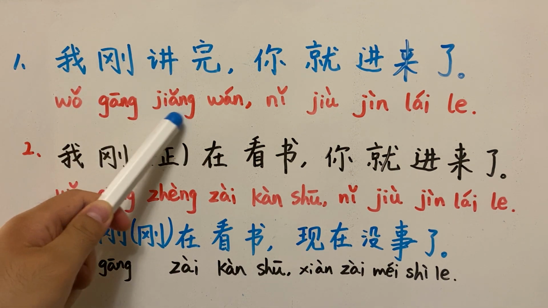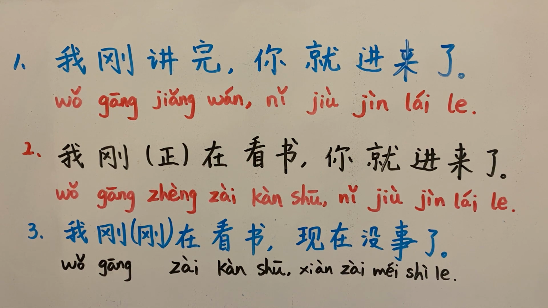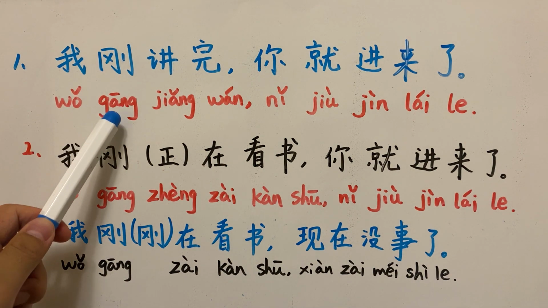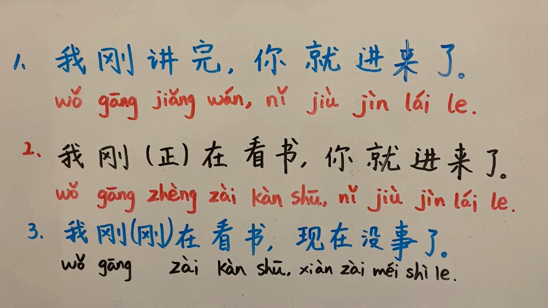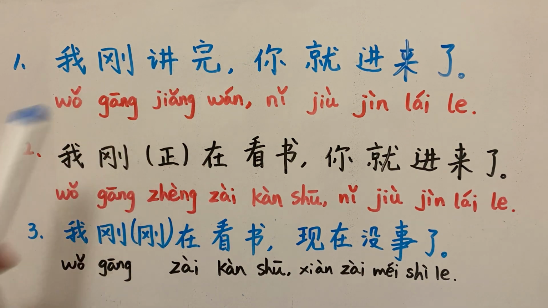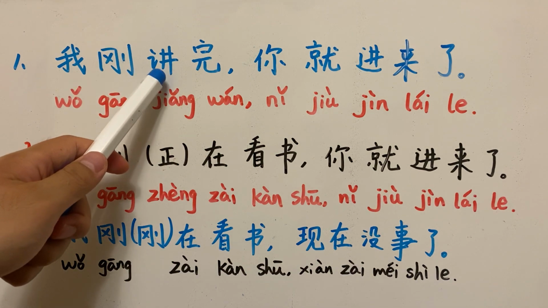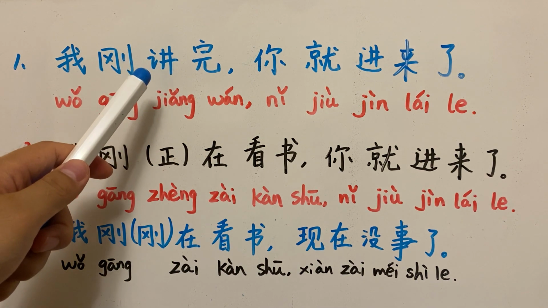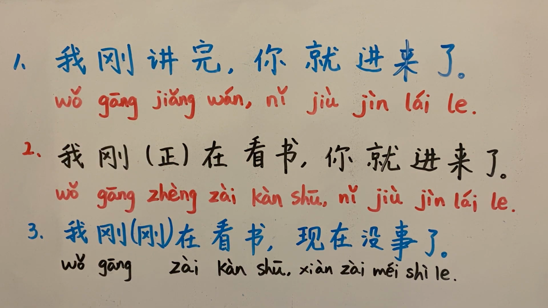我刚讲完. So we already know that this 刚 is an indicator of past tense, right? 讲完 is the verb phrase that means finished talking. 讲 means to talk or to speak. 完 means finished.